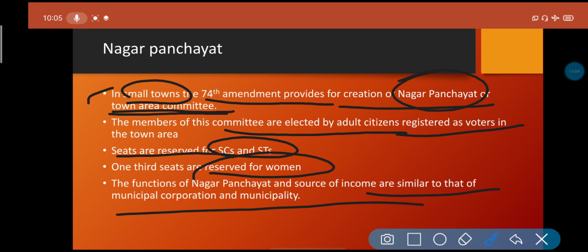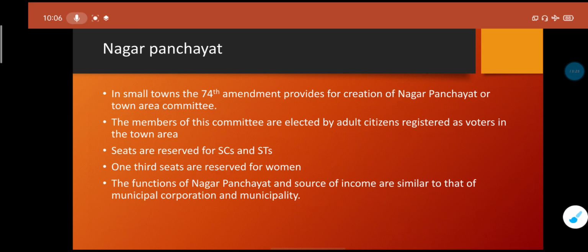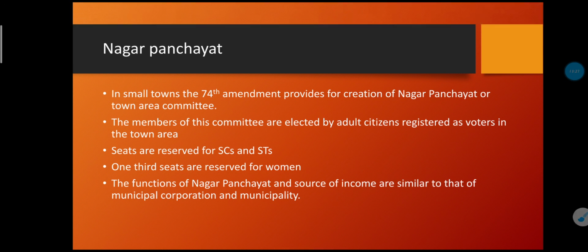So this is basically the third tier of urban government, for a semi-town, where the adult citizens choose the members.